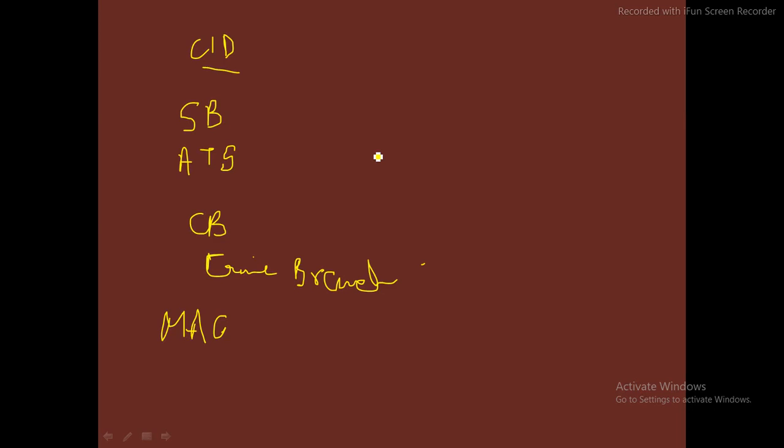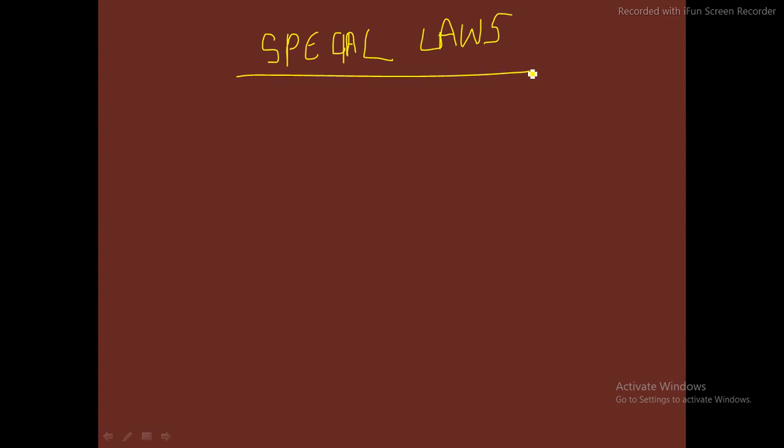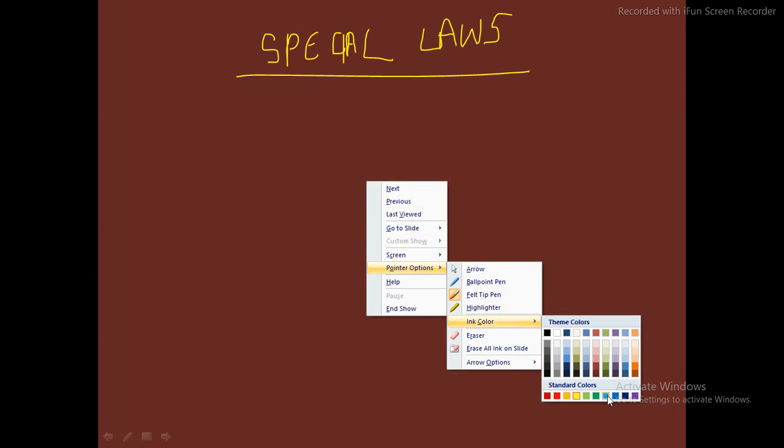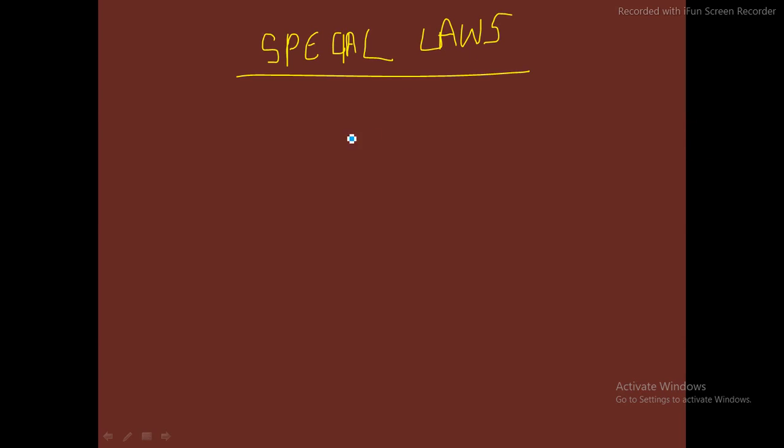Now let me talk about the next component, special laws. There were certain special laws which are not currently active, like MISA, the Maintenance of Internal Security Act.